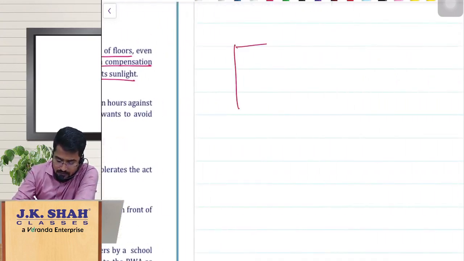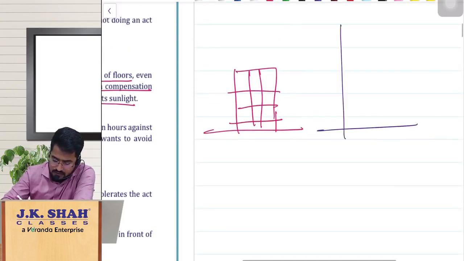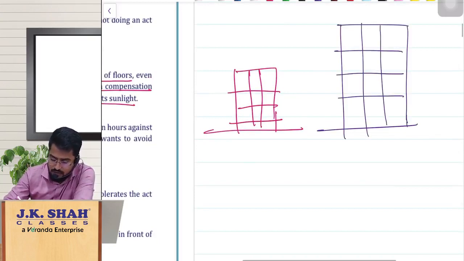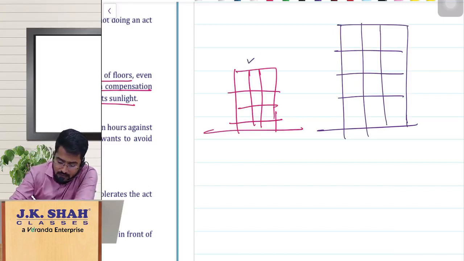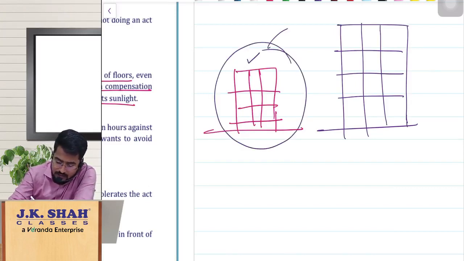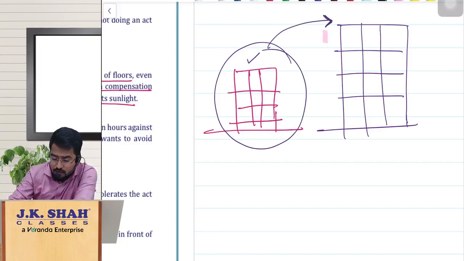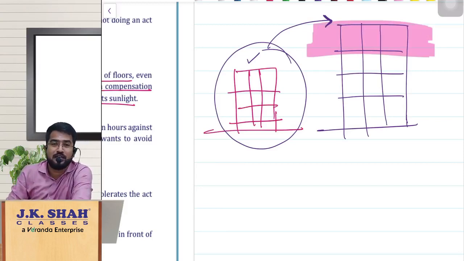here there is an apartment, and next to this apartment we got permission to construct. We got permission to construct, let us say, 1 2 3 4 floors. But if you construct 4 floors here, this particular apartment will not get sunlight. So what the people of this apartment are doing, they are paying consideration to you, and hence you are agreeing not to construct this extra floor so that their sunlight is safe. They will get that sunlight which is for the purpose of that building or the people who are staying in that.